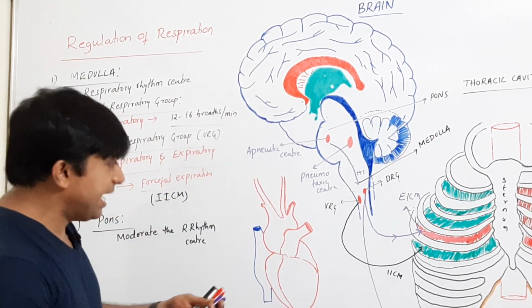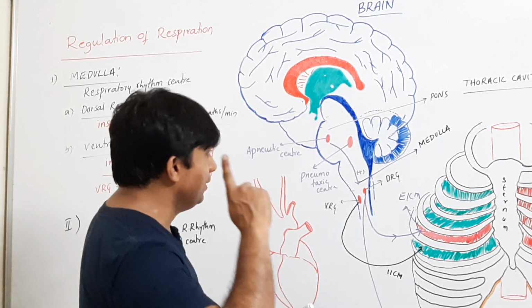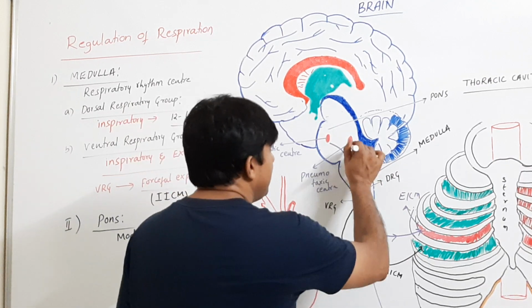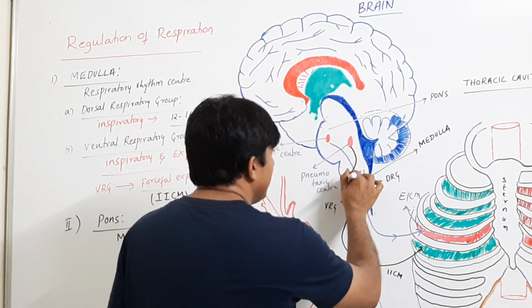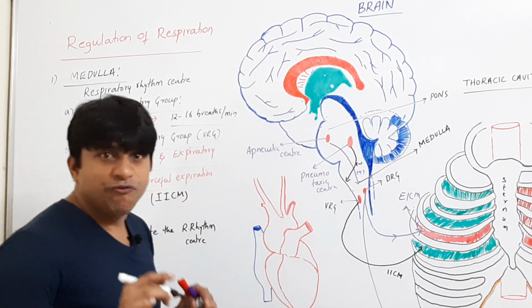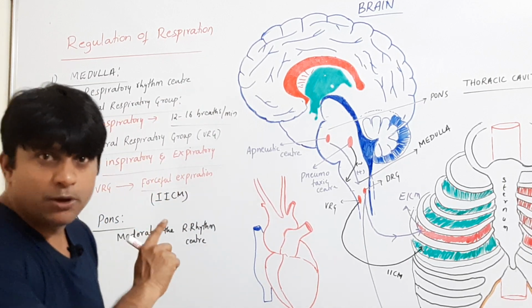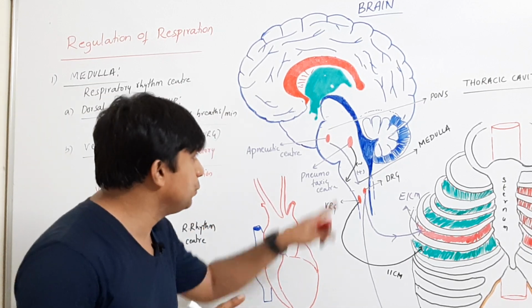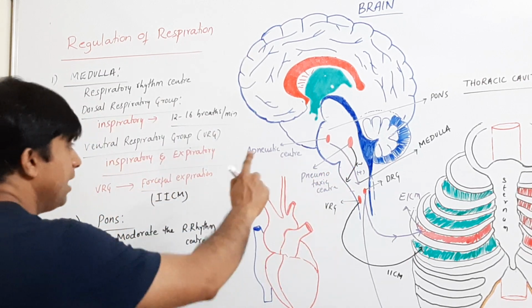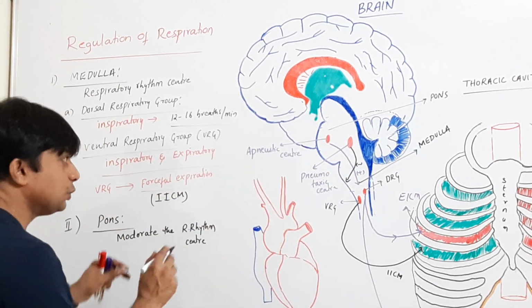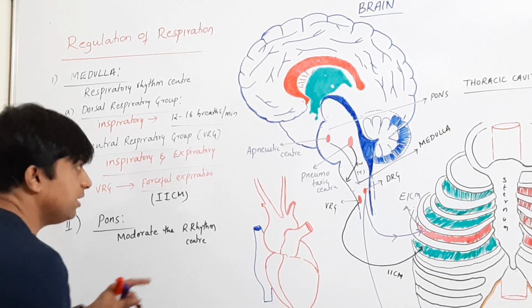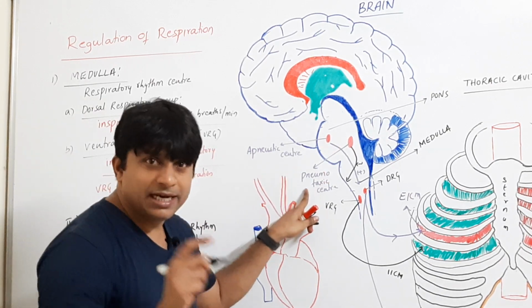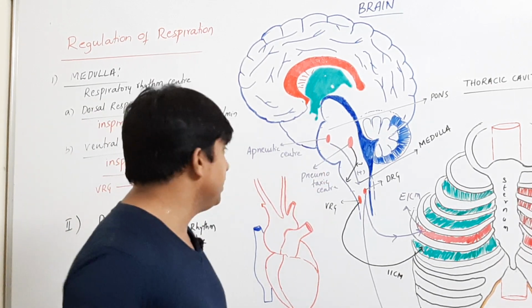The role of the pneumotaxic center is to limit the respiration. It gives a negative feedback so that the process of normal expiration can take place, because the pneumotaxic center is to limit the respiration, right? And so it is called the respiratory switch off point, right?